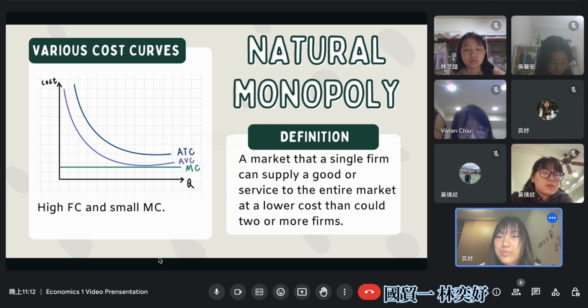The diagram on the left shows the various cost curves of a natural monopoly. Because of the high fixed cost and small marginal cost, the average total cost is downward sloping, and so is the average variable cost curve. Let's move on to the next page.